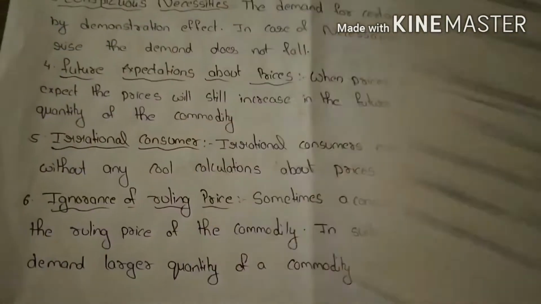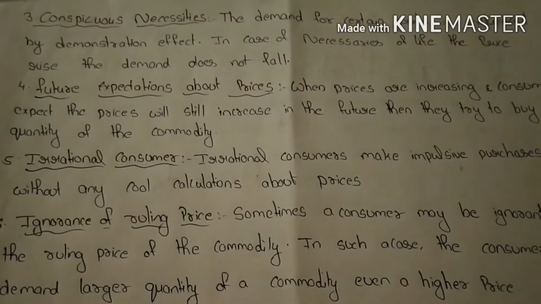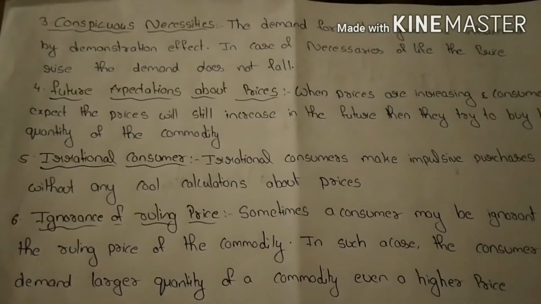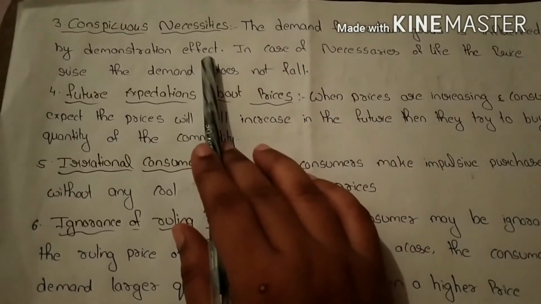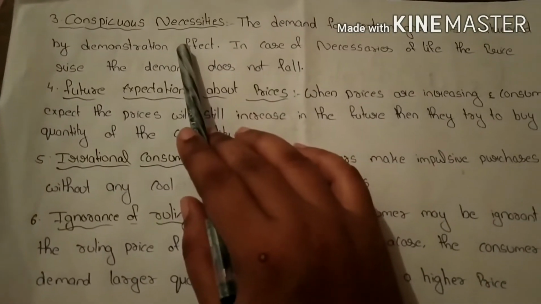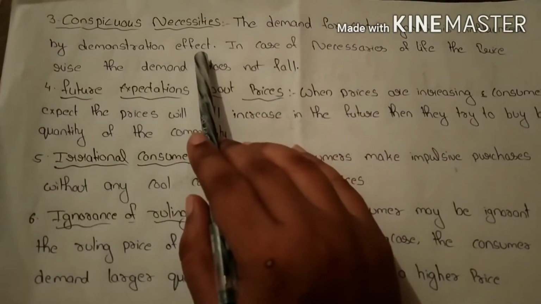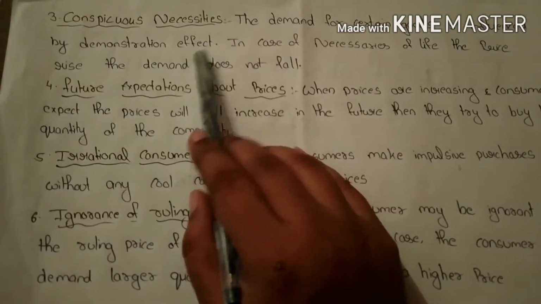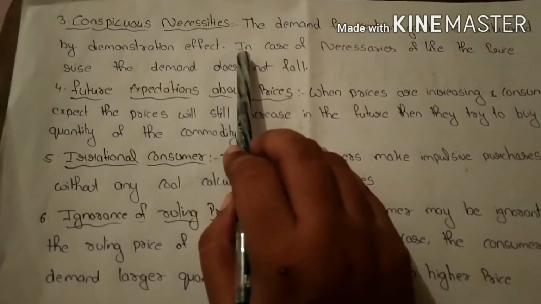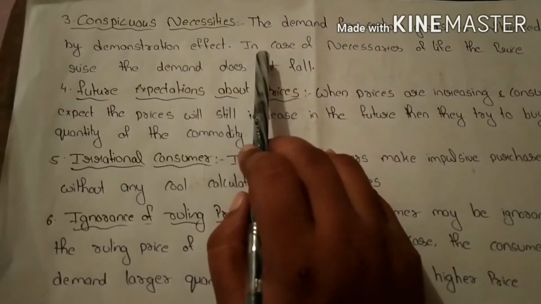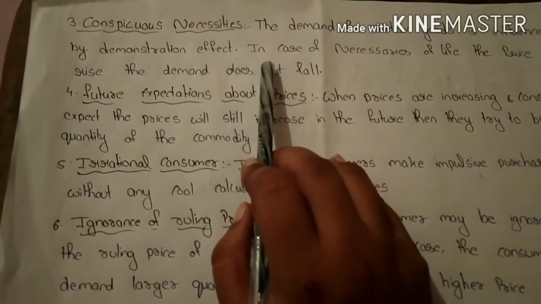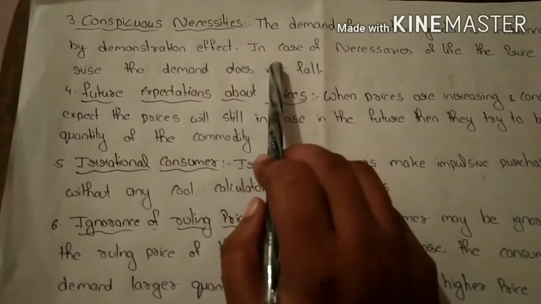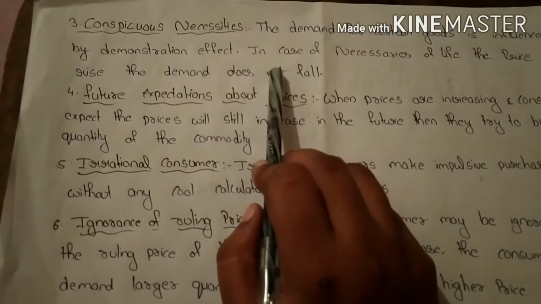Next, the third one. Conspicuous necessities. The demand for certain goods is influenced by the demonstration effect. These goods are treated like necessities, but they are not necessities. However, constant usage gradually makes them necessities of life. Example: petrol, price of cooking gas, etc.